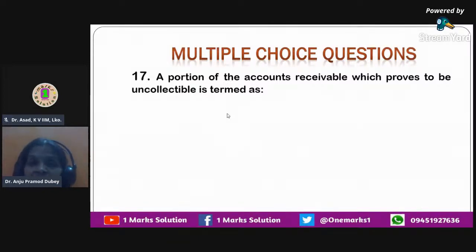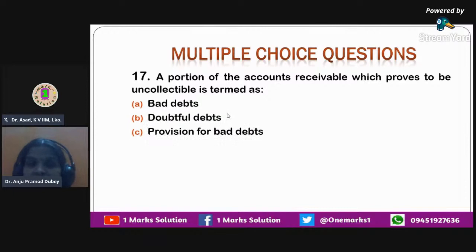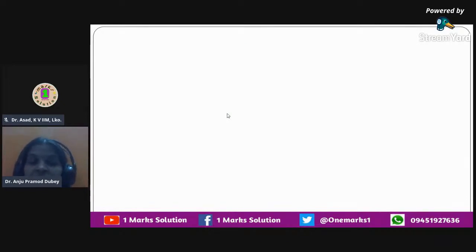If you don't receive that amount from the person who was supposed to pay you, is it called as bad debts? Is it called as doubtful debts? Is it called as provision for bad debts, or is it called all of these? So bad debts is actually the amount which is the right answer over here, which is not paid or which is uncollectible due to several reasons. It could be any reason due to which you are not receiving the money that you are supposed to receive from a particular party for selling goods on credit to that person. Okay, so the correct answer over here is bad debts.